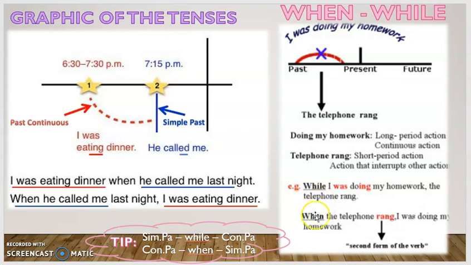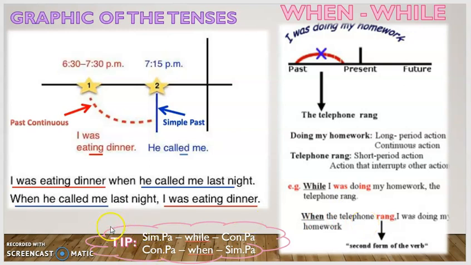Now let's analyze the usage of when at the beginning. When the telephone rang, I was doing my homework. The second form of the verb ring, excuse me, rang. So, cuando el teléfono sonó, estaba haciendo mi tarea. Okay, so they are the differences according to the usage. When you start with while, the next sentence is continuous past. When you start with when, the next sentence should be in simple past.